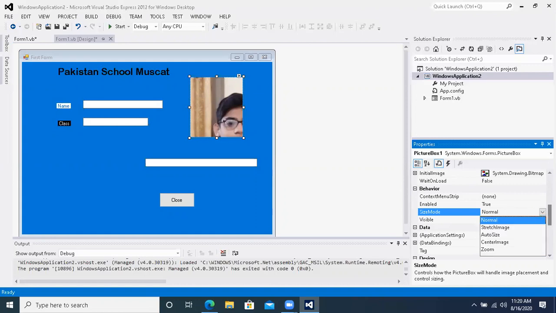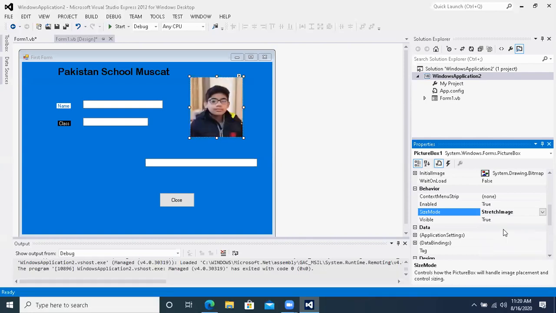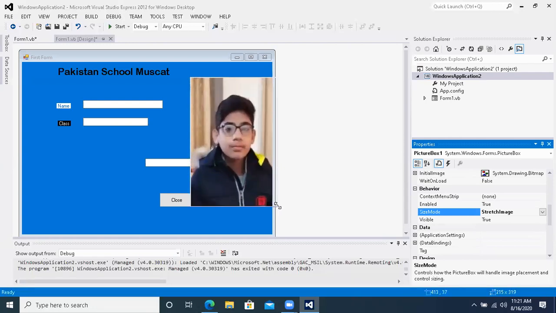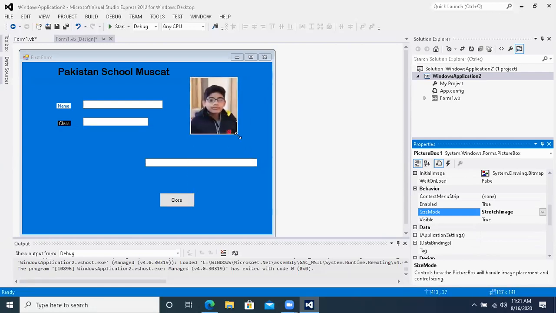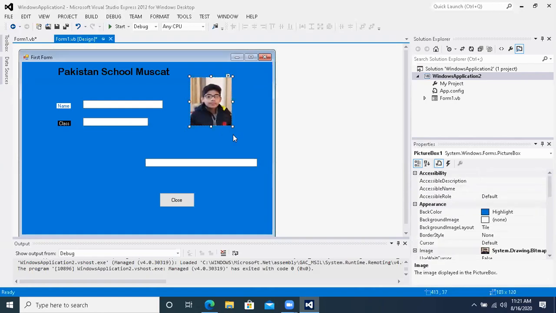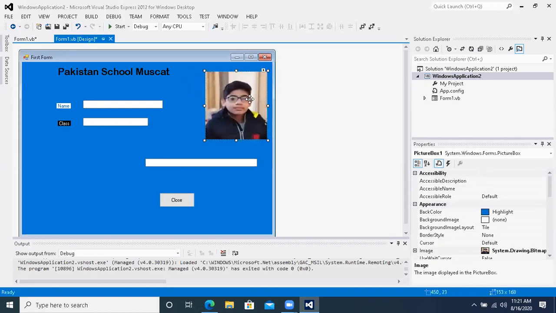Go to the size mode and click on stretch image. We will set it to stretch image. If we take normal, the picture is big, the picture does not come completely. But if you go to stretch image, then the complete picture will come in small size in the box. Now if we make the box bigger or smaller, the picture will change accordingly. Getting this point? This was a very important thing.